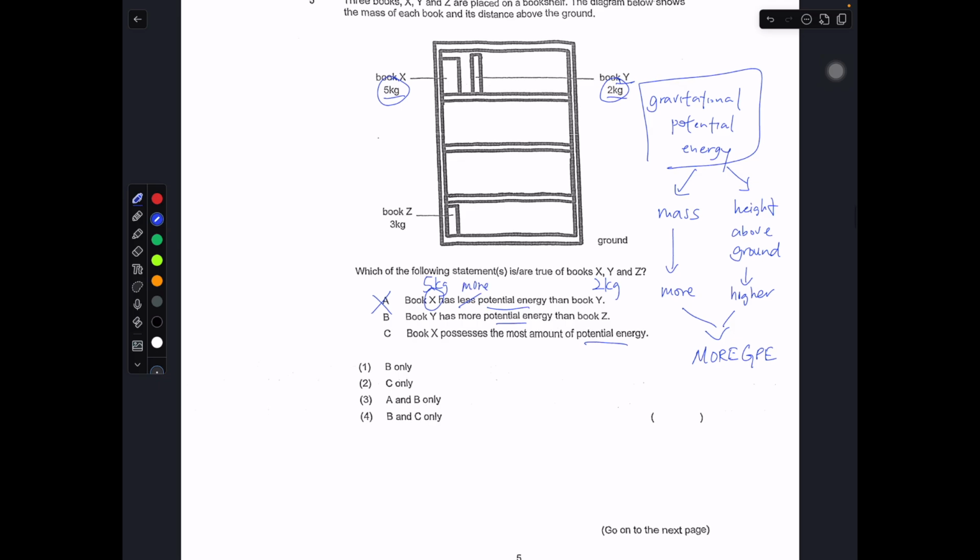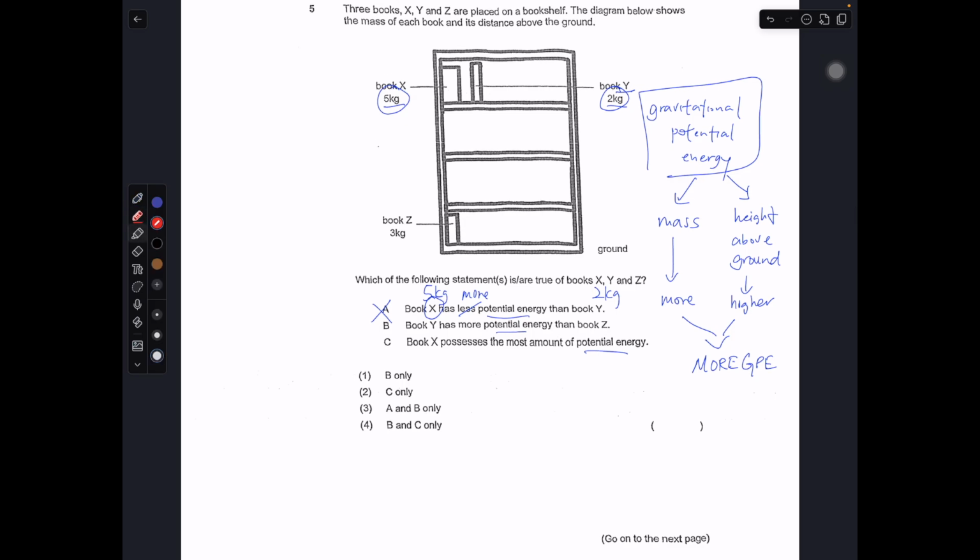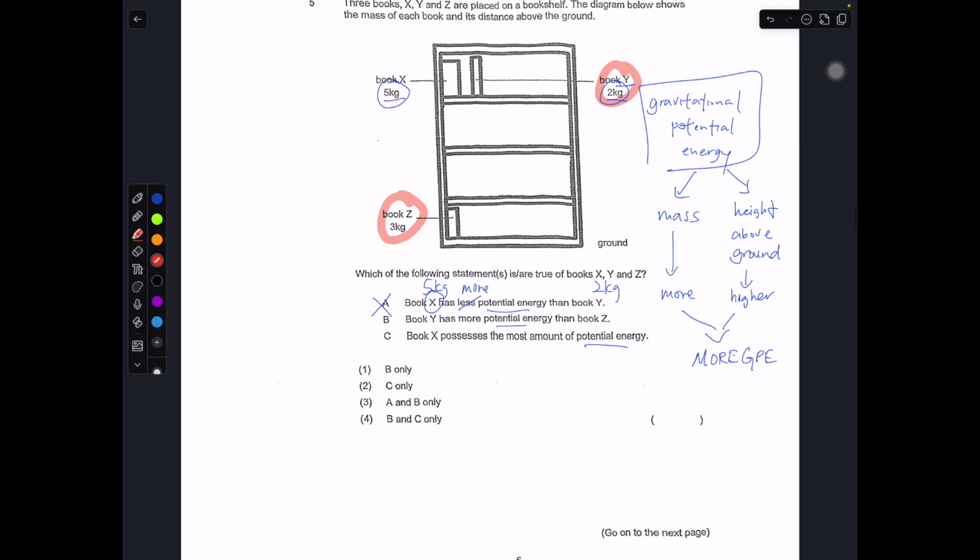Now we move on to book Y. Book Y has more potential energy than book Z. Book Y is here. Book Z is here. If you compare, they are of different masses and they are of different heights. So actually you can't really tell because now there are 2 things that are changing. You can only compare if they have the same mass, or they are at the same height with different mass or different height.